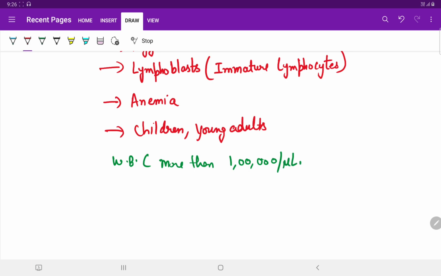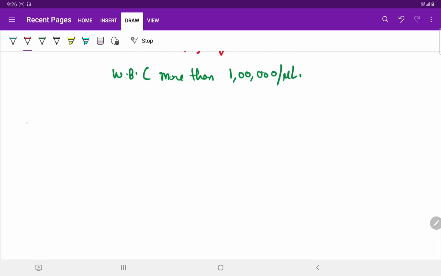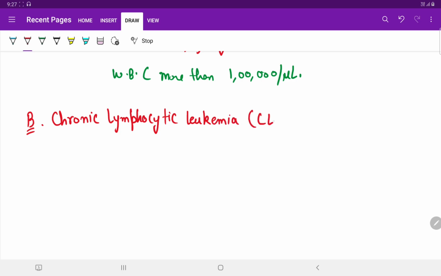The next type is chronic lymphocytic leukemia, or CLL. There is a marked leukocytosis, and more than 90% of leukocytes are mature small lymphocytes.